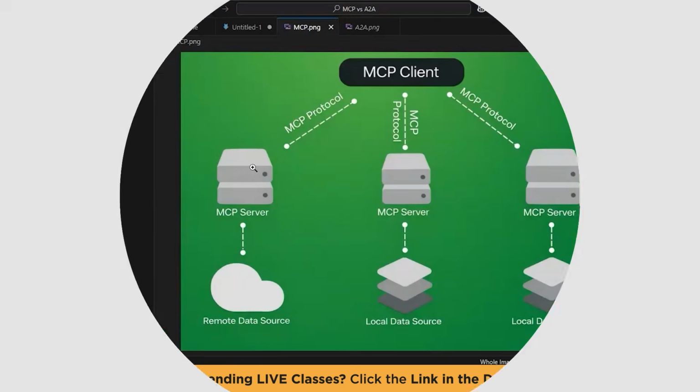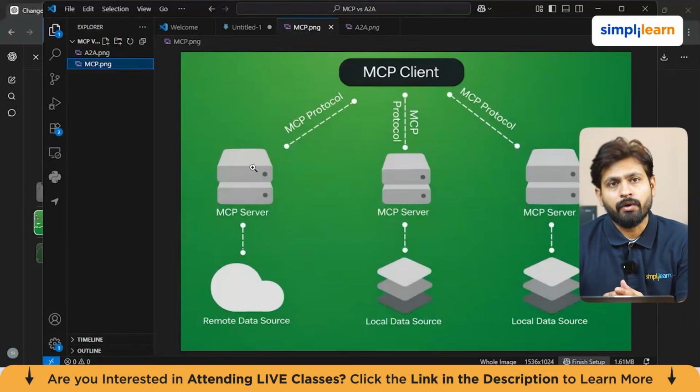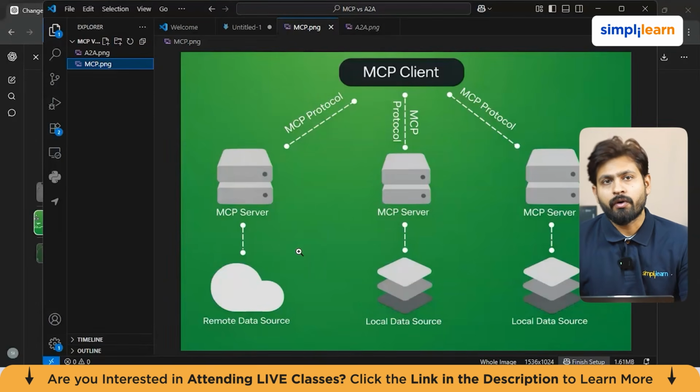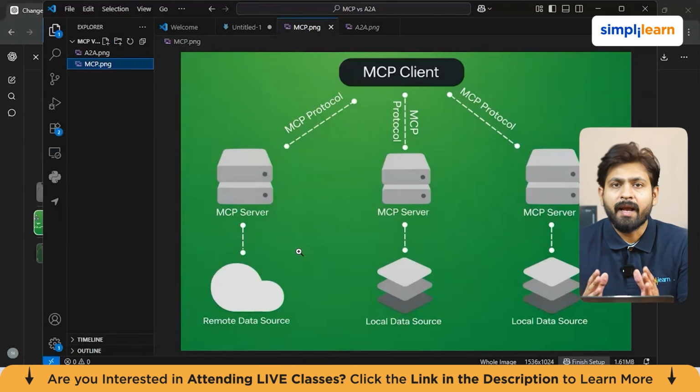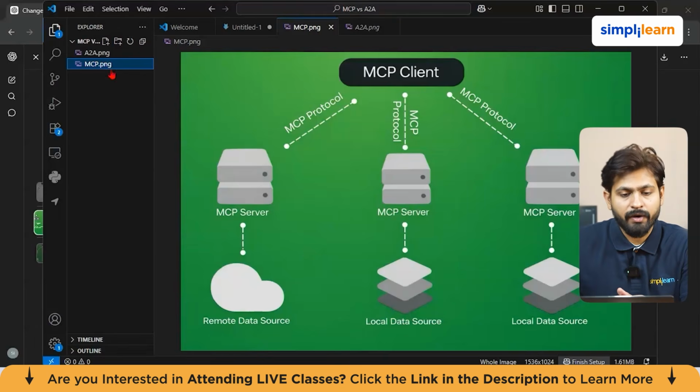So let's get started. So guys, let us first try to understand what these protocols are. Let us first look at the MCP protocol. MCP stands for Model Context Protocol. This is a standard protocol for connecting an AI app or an agent to tools, data sources, prompts, and workflows. In MCP, servers can expose tools, resources, and prompts, while clients can provide things like roots and sampling. In simple words, MCP helps an AI system use external capabilities safely and in a structured way. That's why it's called Model Context Protocol.